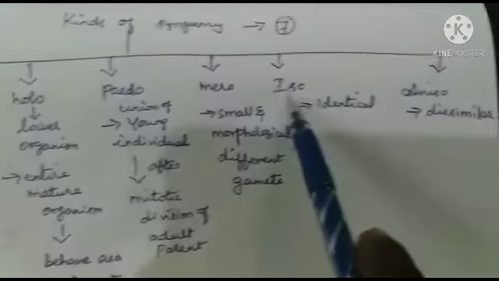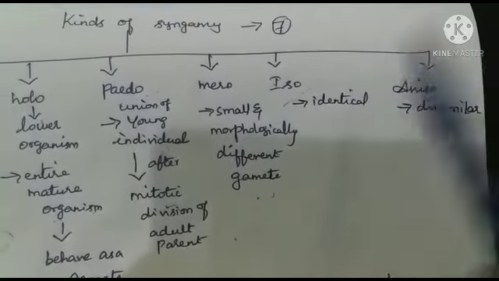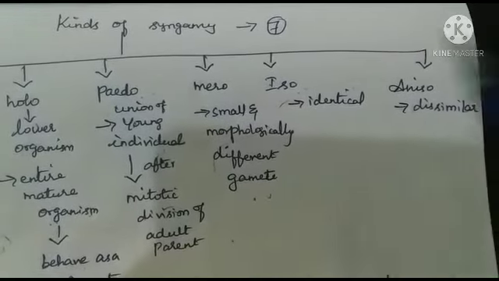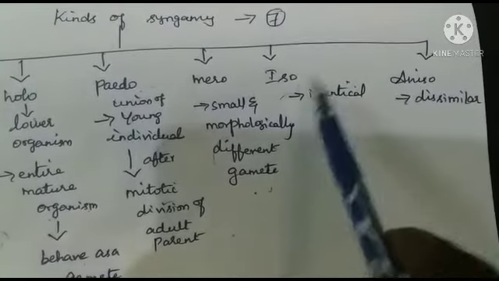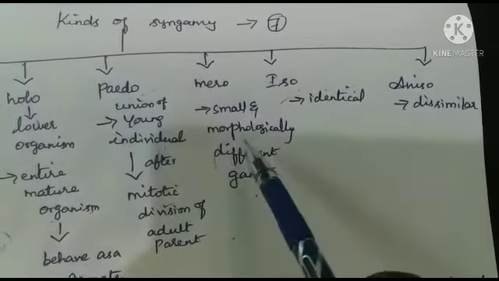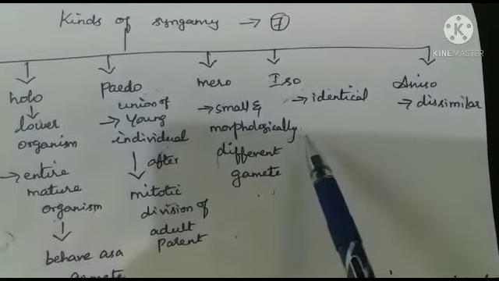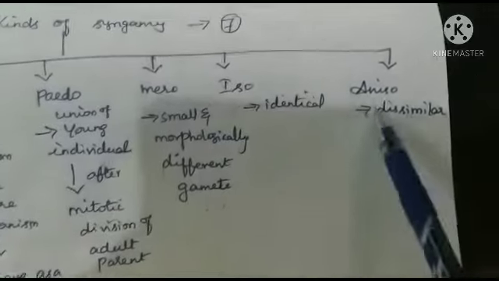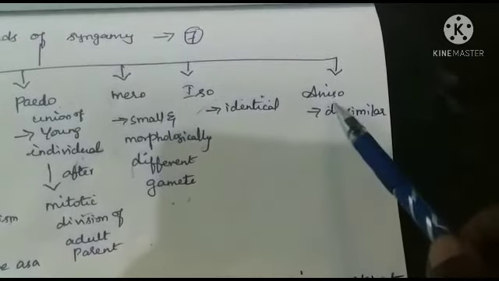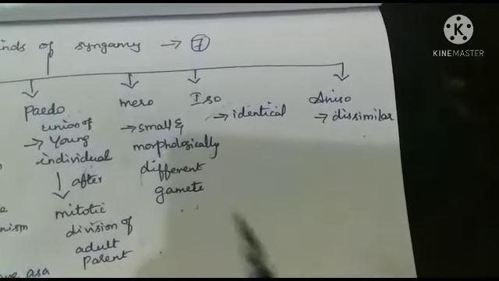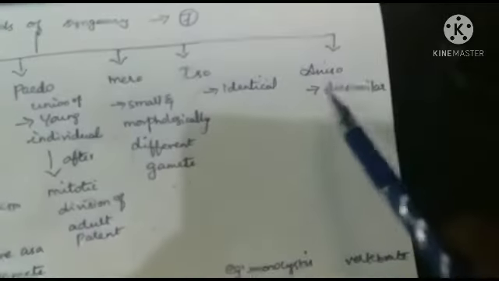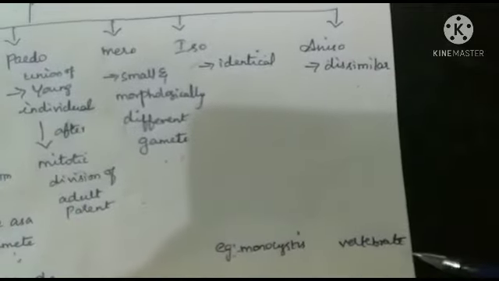The next one is isogamy. Iso refers to same, gamy refers to fusion. Fusion of morphologically and physiologically identical or similar gametes is known as isogamy, for example, Monocystis. The next one is anisogamy. Aniso refers to dissimilar. Fusion of morphologically and physiologically dissimilar gametes is known as anisogamy, for example, vertebrates and higher invertebrates.